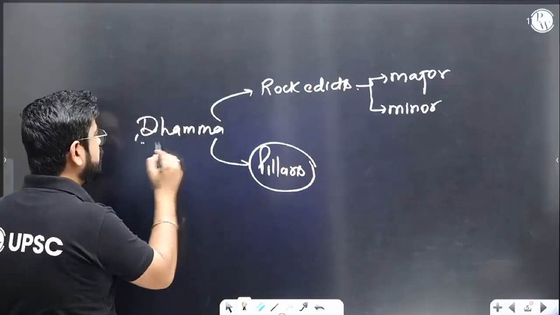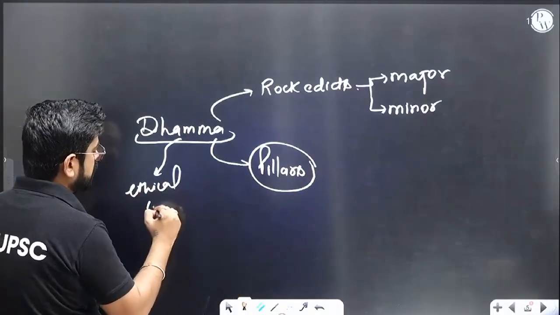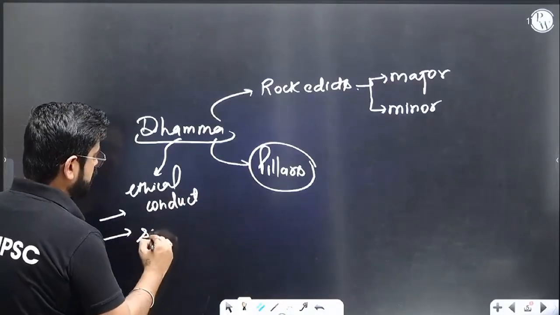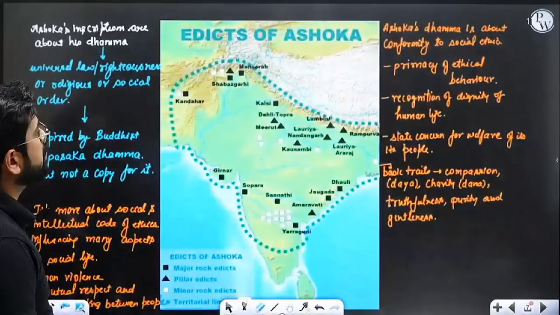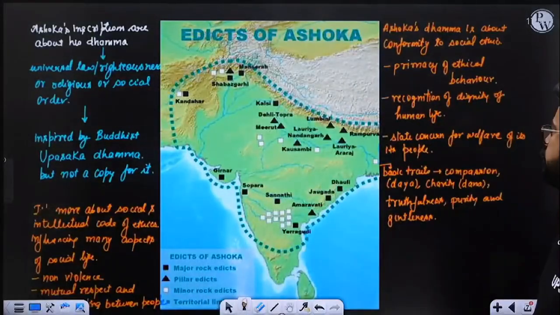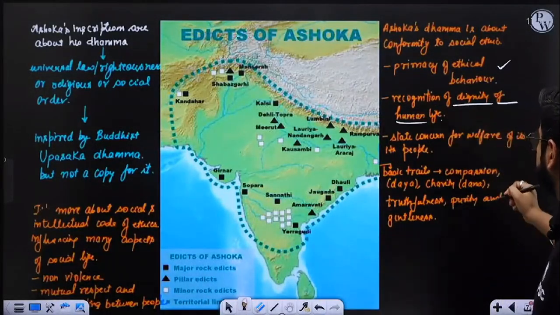Right, and we also saw it was about ethics, ethical conduct. It was about how a society should behave. Right, we understood this part. We realized that it was about what ethical behavior society should follow. It should be about recognition of the dignity of human life, and state concern for the welfare.